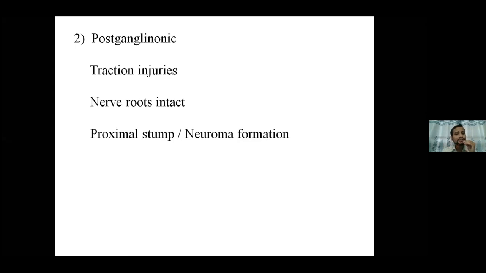The next is postganglionic, after the dorsal root ganglion. These are basically traction injuries, excessive stretching of the neck. As I told you, there are various ways in which the neck can be stretched out. Nerve roots are intact here. That's why there are some chances, or some hope, that nerve roots will grow again. Though slow, they can regain the connection with the distal part, and then they can conduct the nerve impulse to the target part. Proximal stump is there, so neuroma formation can take place, which is again a good sign or